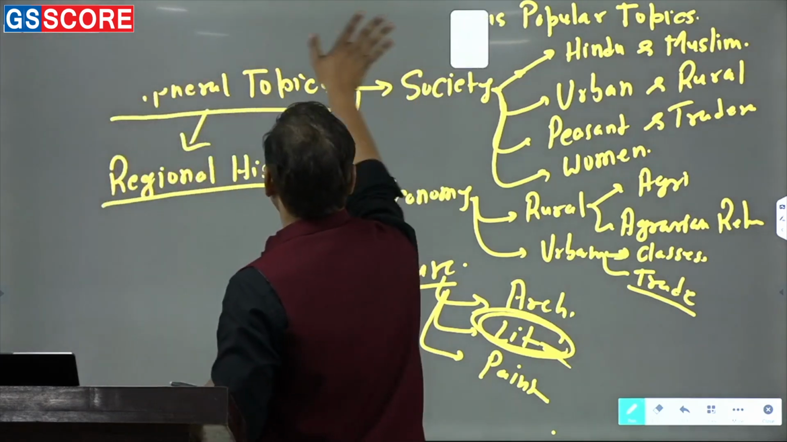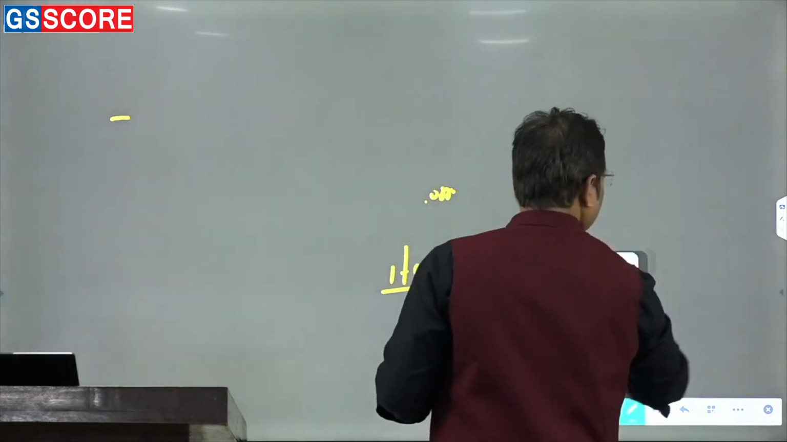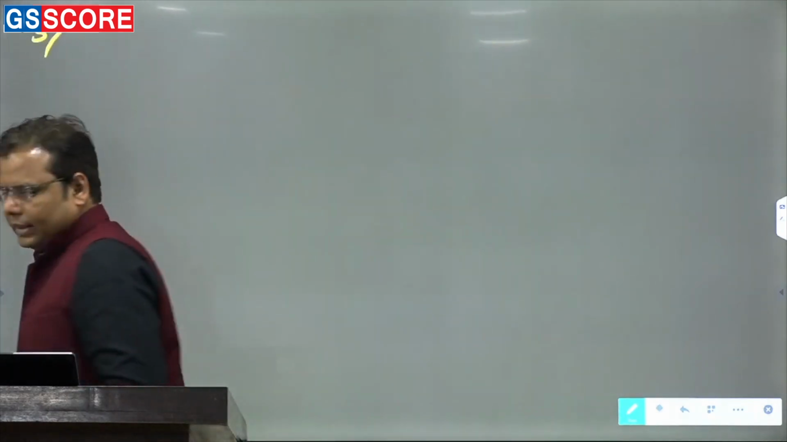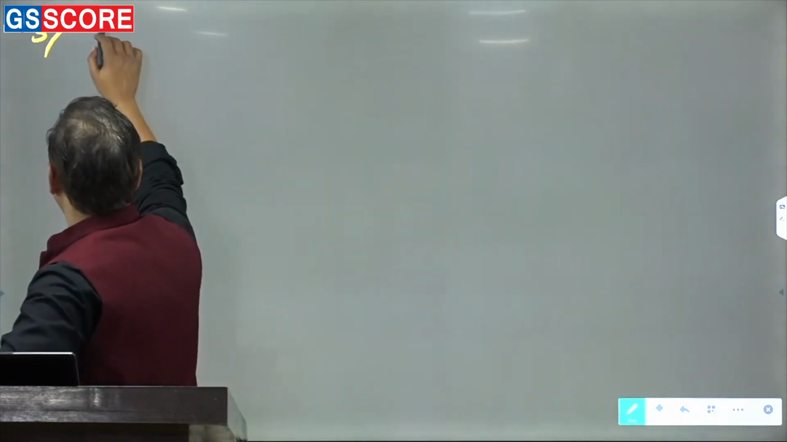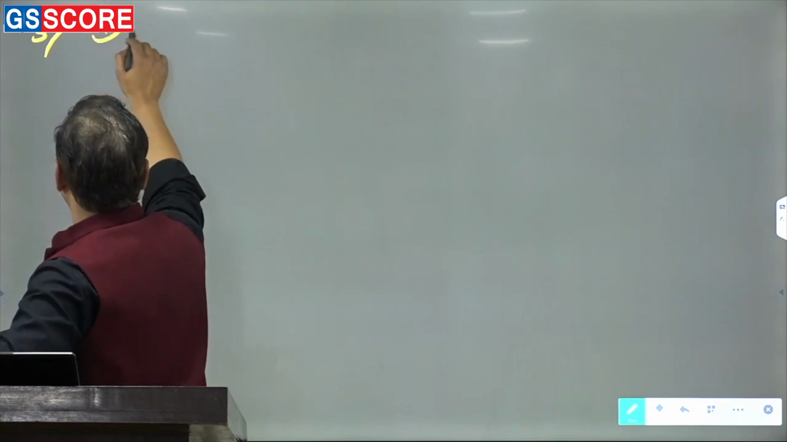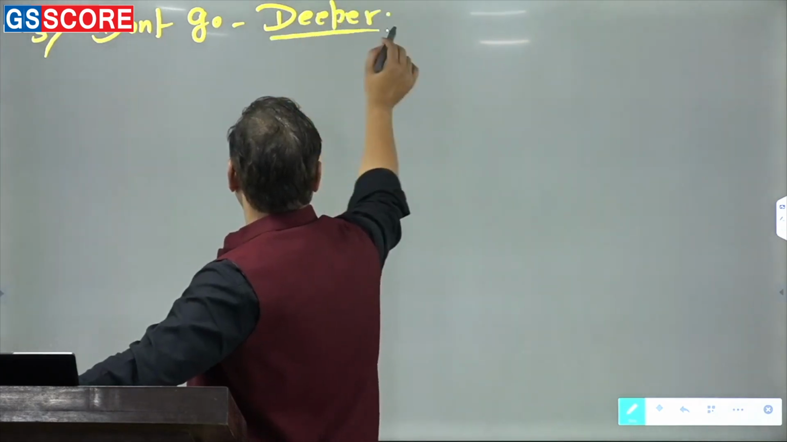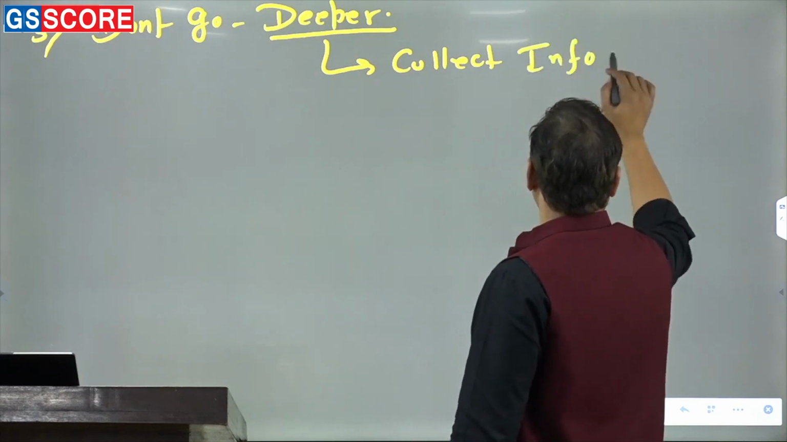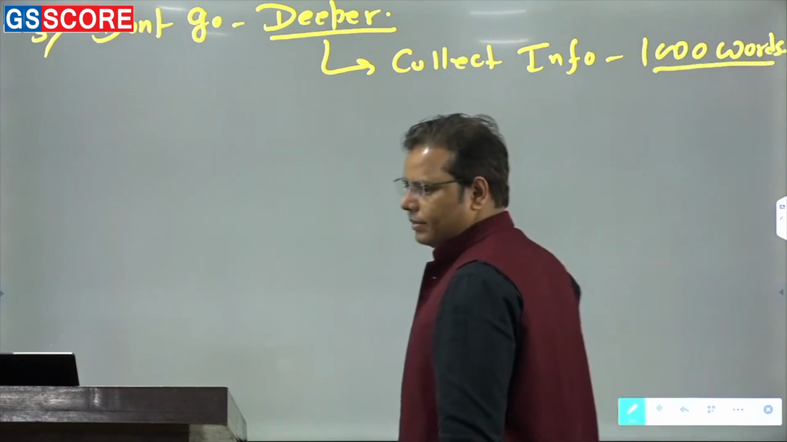Coming to the third suggestion, when you prepare medieval India, don't try to get deeper. Okay, don't go deeper. Rather, just collect information in, let's say, maximum 1,000 words.